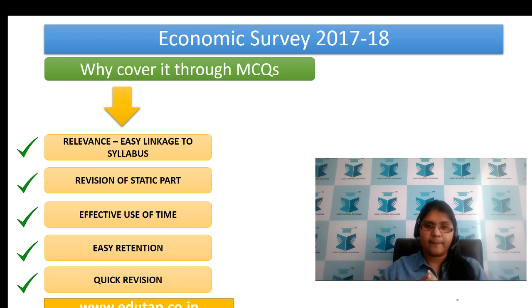Next, when we take a particular topic and go into the background of that topic, I'm talking about the extrapolation here, we are actually revising our static part, unknowingly. So we are taking our preparation in parallel. We are simultaneously doing a static part revision as well as preparing our economic survey. Next, we come to the third important use. The third important use is effective use of time.